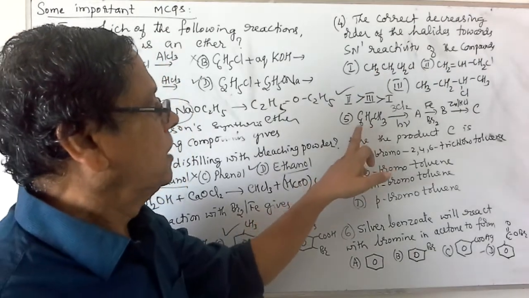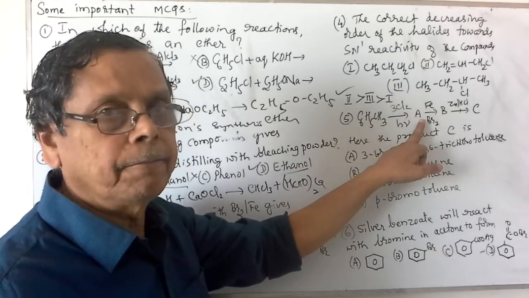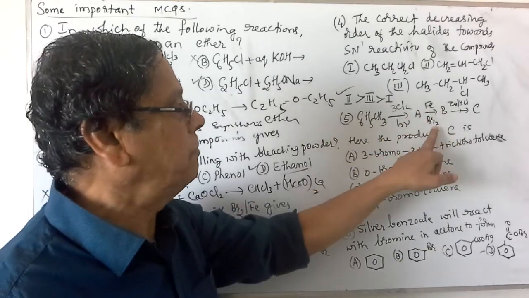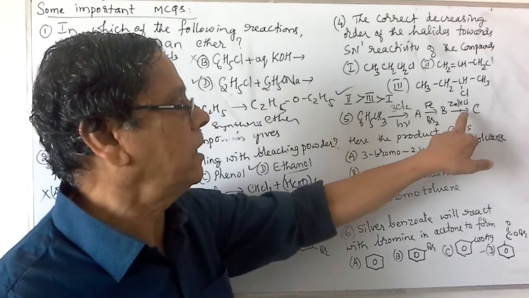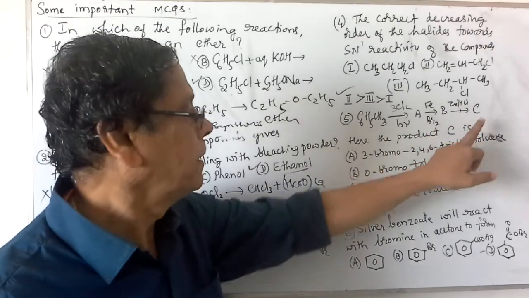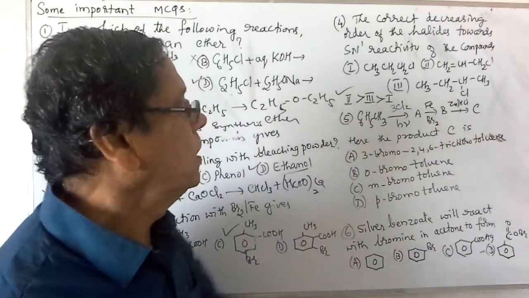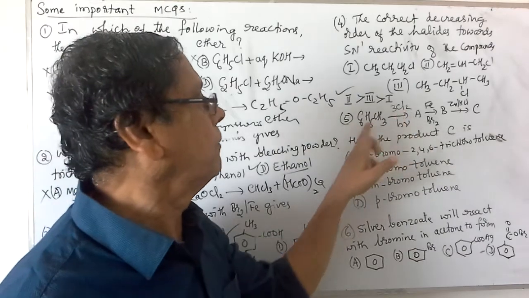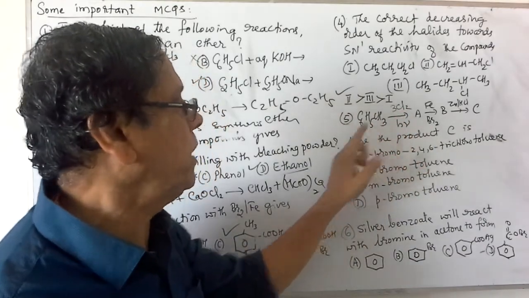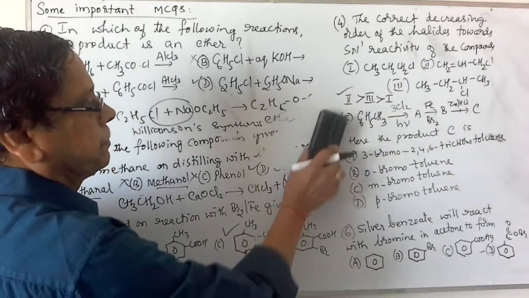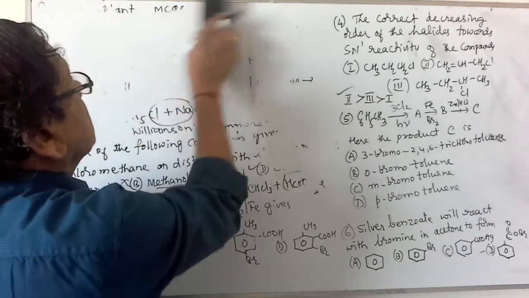The next one is toluene in presence of chlorine giving rise to A. This with Fe and Br2 gives rise to B. And the third reaction is zinc and hydrochloric acid to give rise to C. Here the product C is to be identified. When you treat toluene with chlorine in presence of sunlight, all three hydrogen atoms will be substituted by chlorine atoms.